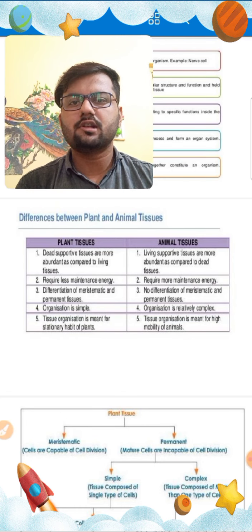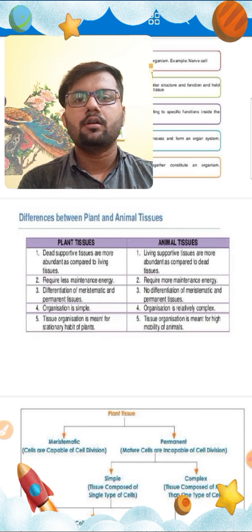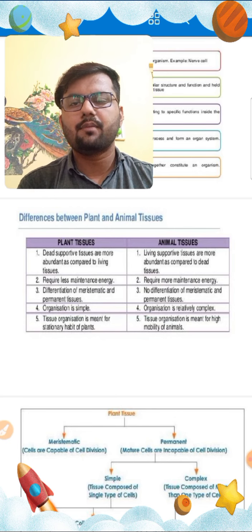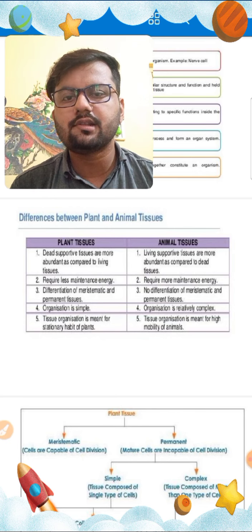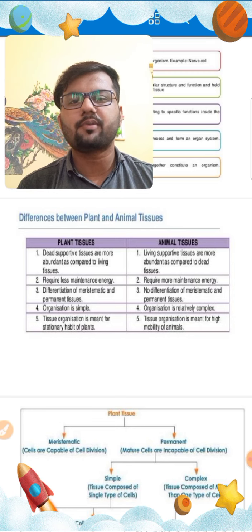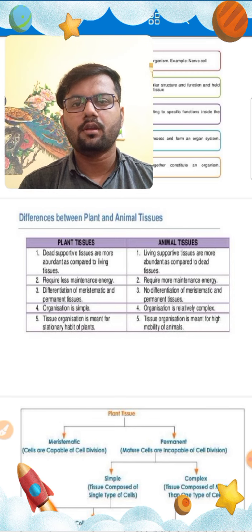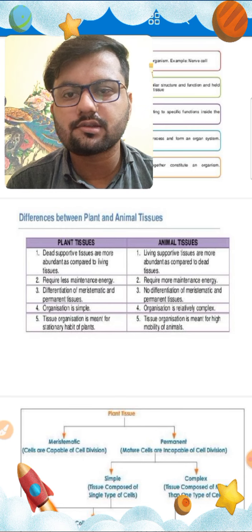The tissue which is responsible for the formation of plants and their body parts is known as plant tissue, and the tissue which is responsible for the formation of the body parts of animals is known as animal tissue.